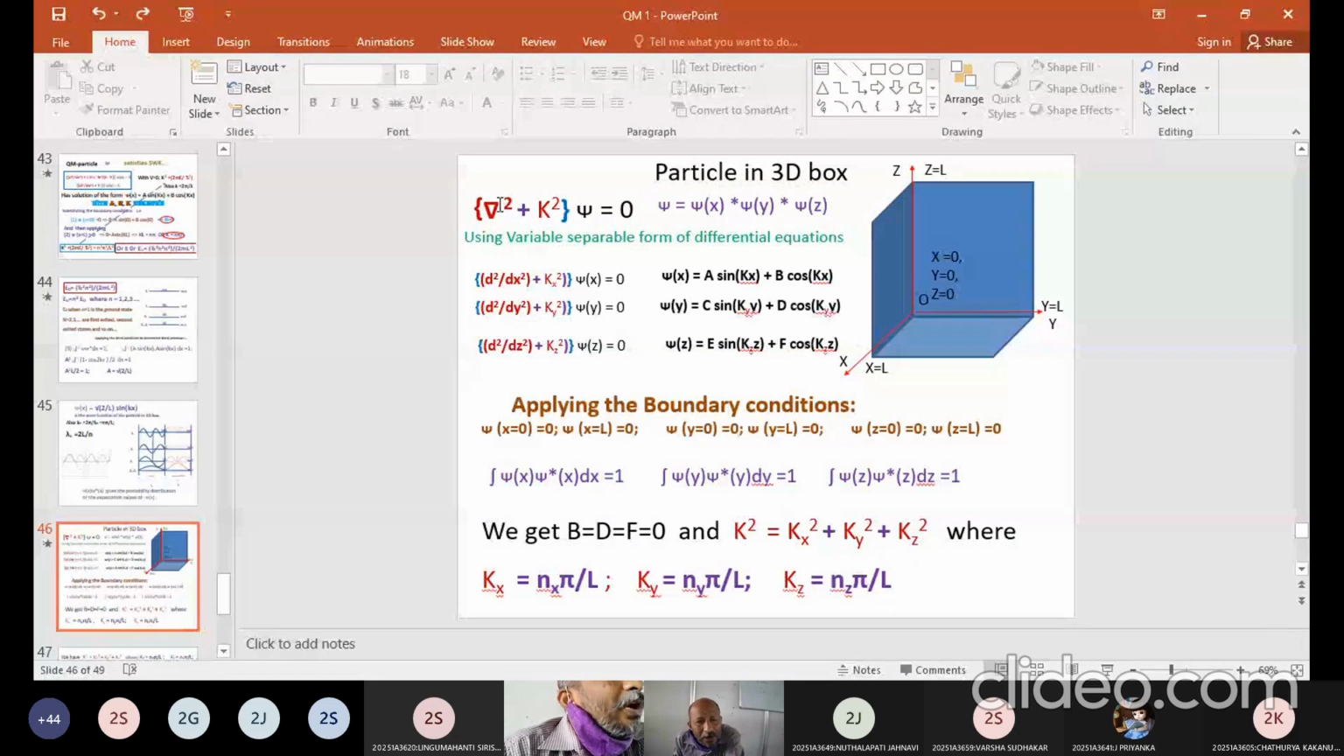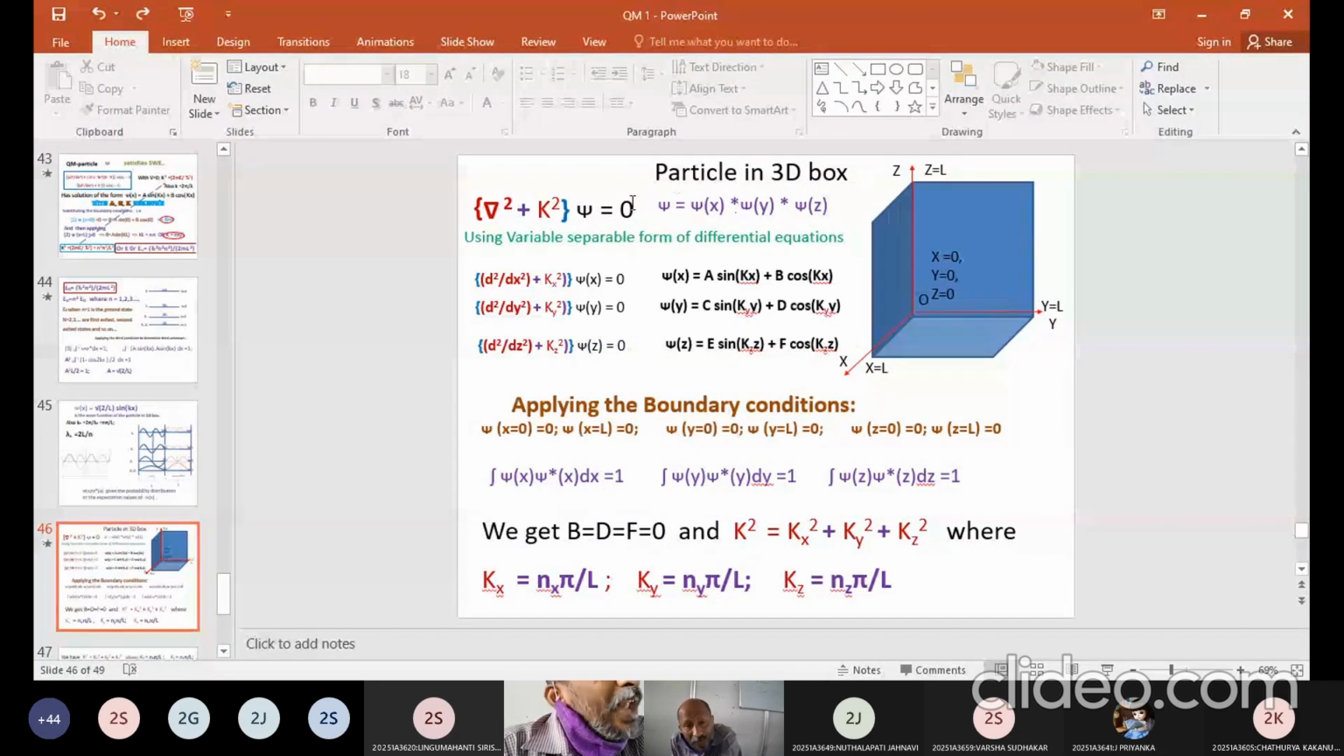If it is one dimension, del square will be equivalent to dou square by dou x square. If it is two dimensions, del square will be equivalent to dou square by dou x square plus dou square by dou y square. And if it is three dimensions, this del square will be dou square by dou x square plus dou square by dou y square plus dou square by dou z square. This is a symbol to represent all the possible combinations. Now psi is a function of x, y and z. I can rewrite it as psi x into psi y into psi z. That means I am separating this single function into a product of three different functions.